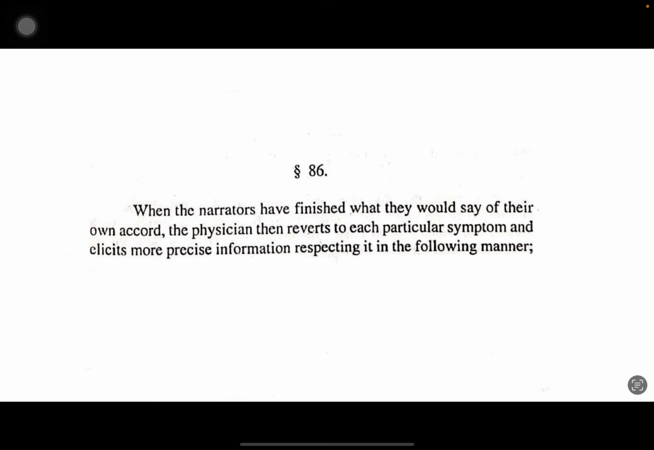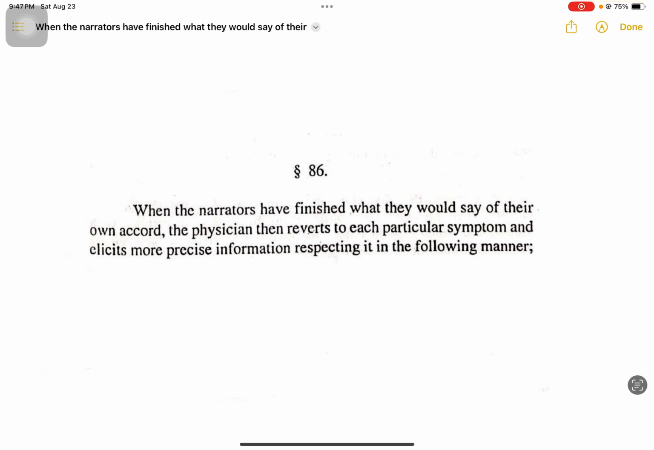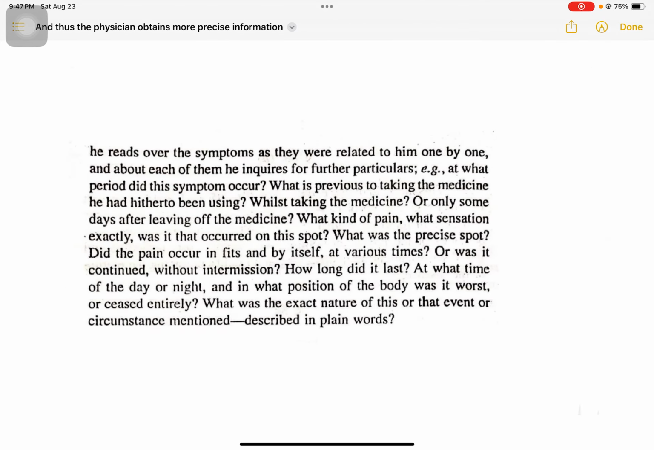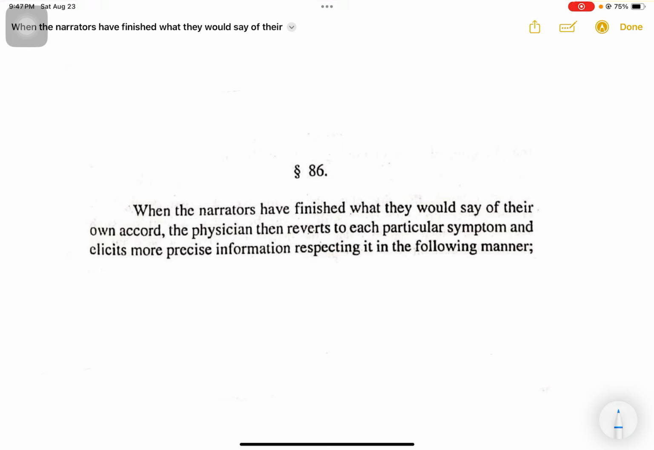Going ahead, we have aphorism number 86 and 87. So aphorism number 86 goes like this. When the narrators have finished what they would say of their own accord, the physician then reverts to each particular symptom and elicits more precise information respecting it in the following manner. The aphorism continues in the next slide, but let me split it off here.